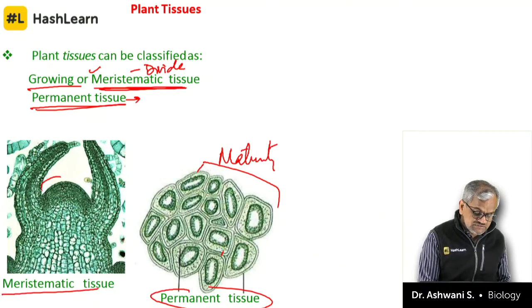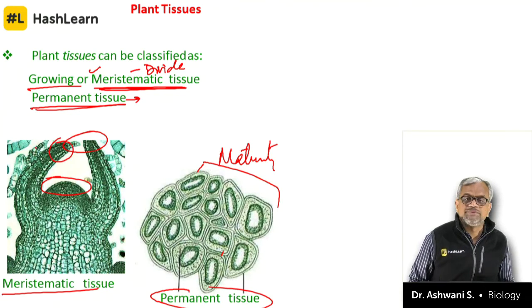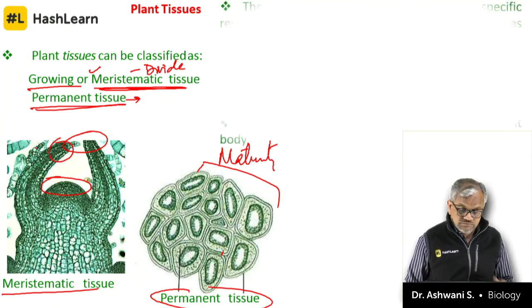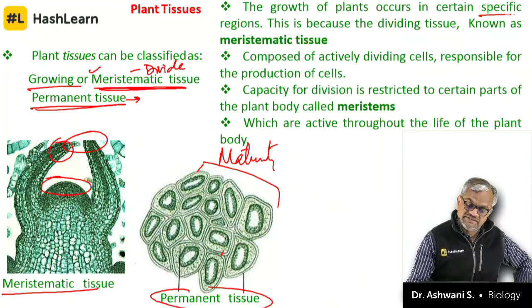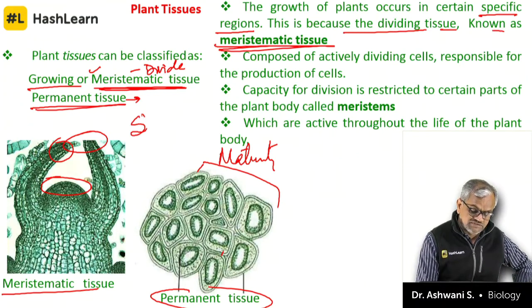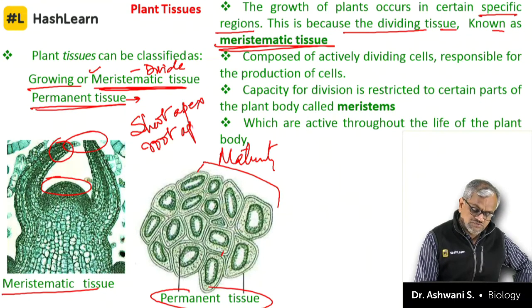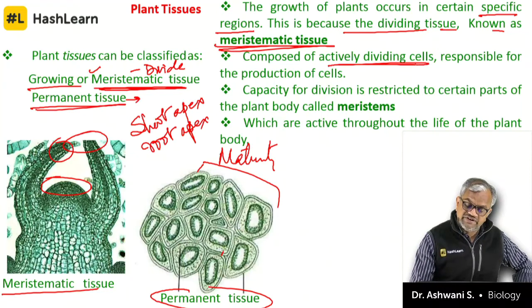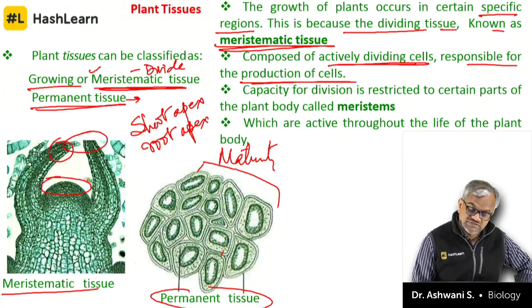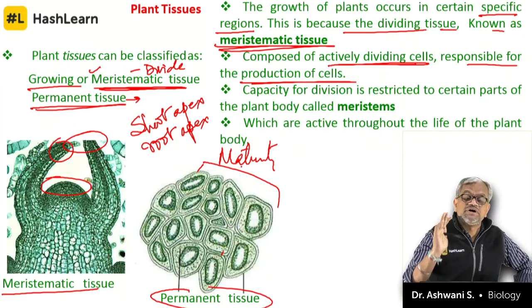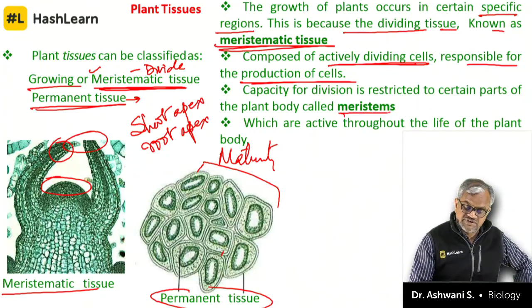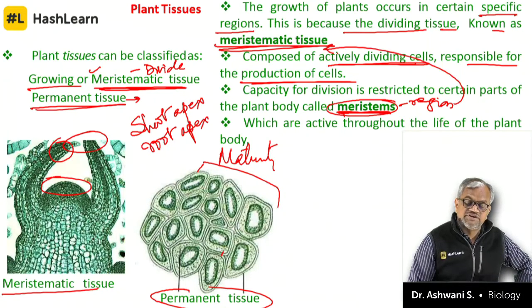Whereas meristematic cells divide, whether in a shoot apex or a root apex. The growth of plant occurs in certain specific regions. This is because of the dividing cells known as meristematic tissues. It may be either shoot apex or root apex, composed of actively dividing cells responsible for production of cells. Capacity for division is restricted to certain parts of the plant body, that is called meristems. Meristems are the regions in which meristematic activity occurs.